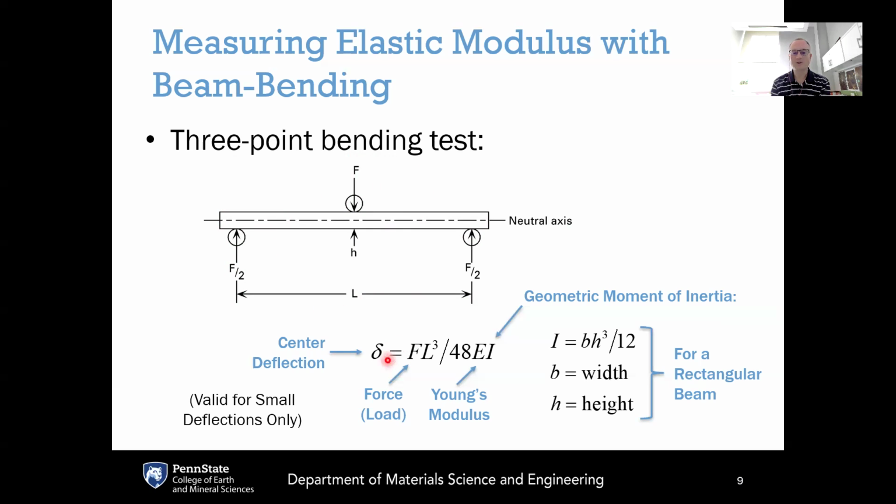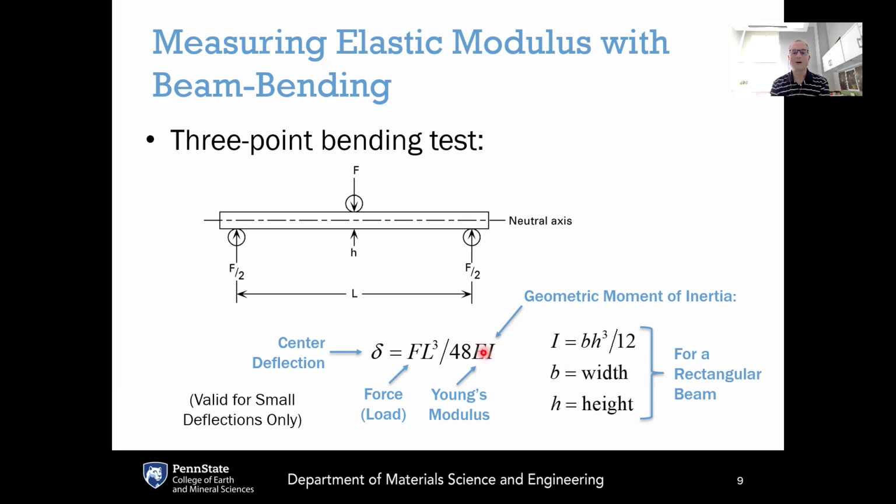This deflection is denoted by a small delta that is equal to the force, or this force acting downward here, F, times this separation distance of the supports, L raised to the 3rd power, all divided by 48 times the Young's modulus, E, times this geometric moment of inertia, I, which is just given by the geometry of the beam here, where b is the width of the beam and h is the height of the beam. So given the geometry of the beam, that calculates the geometric moment of inertia.